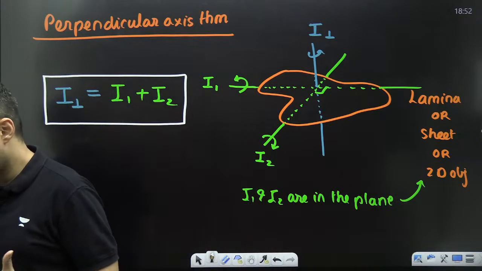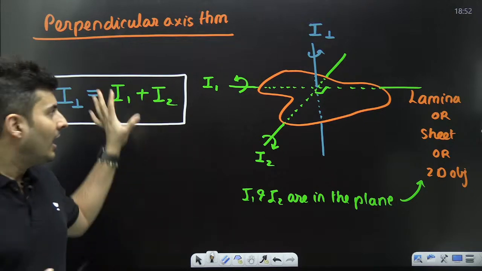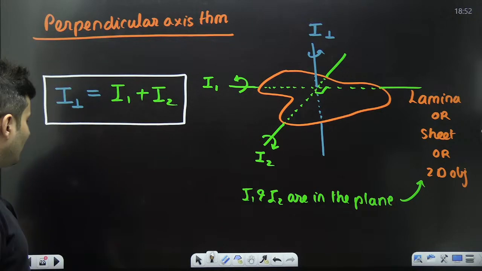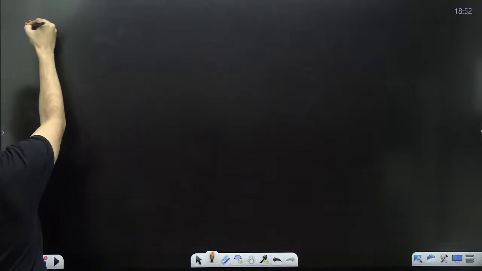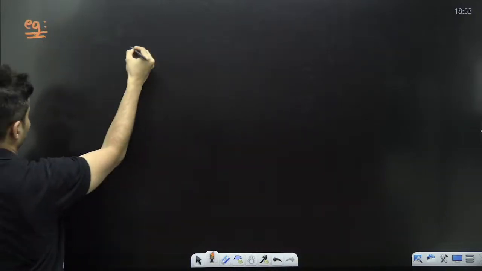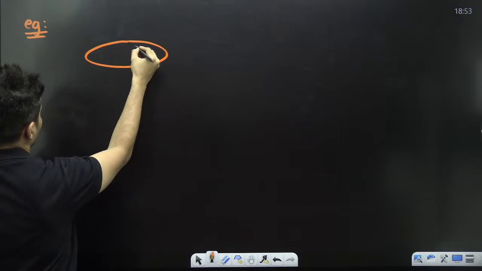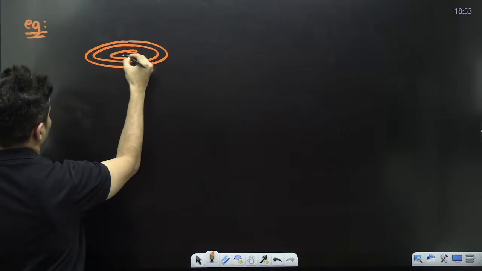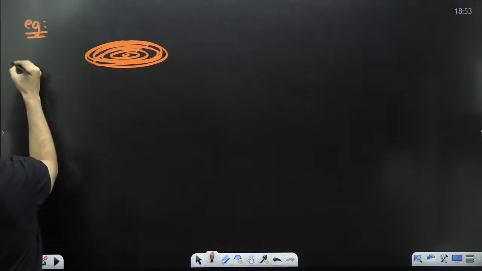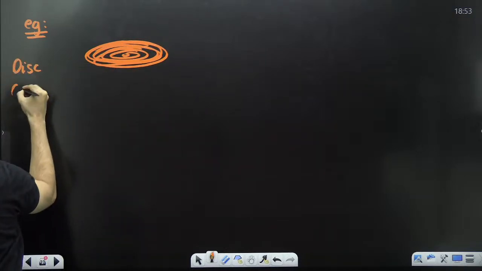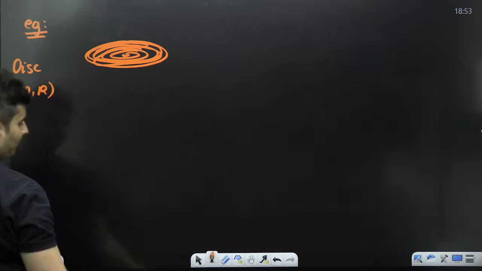Shall we do a question on this so that you really understand how to use this? So let's take up a question, my dear students. Here we have a disc. This is a disc of mass m and radius r.